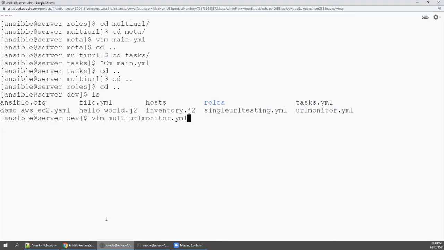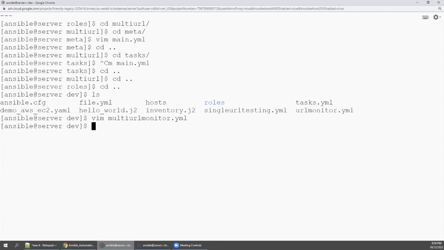So I'm going to open it up, insert mode, hyphen name, right? Check all the URLs, right? Enter it. And from what machines do I want to check? All, which in that case, node 1 and node 2. Roles, simply if you call multi-URL role, let's see the magic, right?